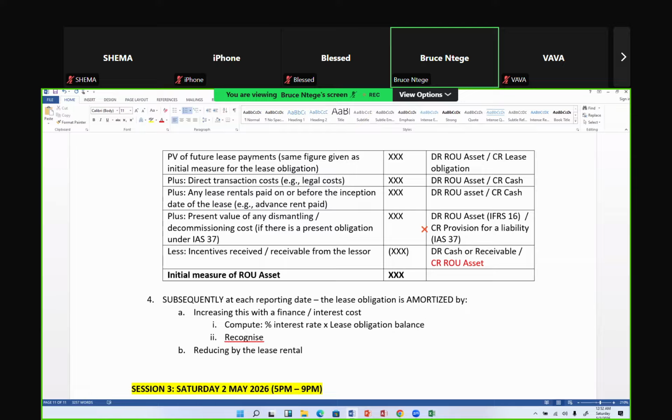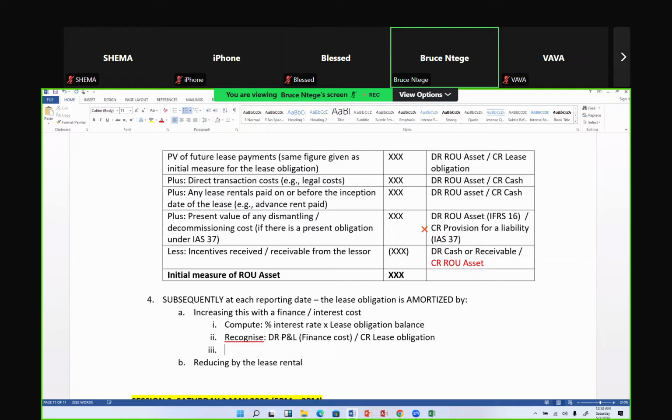Now, I'll later tell you that it could be affected by whether you're paying the rent in advance or in arrears, but leave that alone. So the moment I've computed that interest rate, the question is, how do I recognize it? Always, I'm going to debit it to the P and L, specifically a line called finance cost, while the credit shall go to increase the lease obligation. So remember, you're crediting a liability like a lease obligation, you're increasing it. So you're starting to amortize it. You're adjusting it. The other books call it remeasuring it.